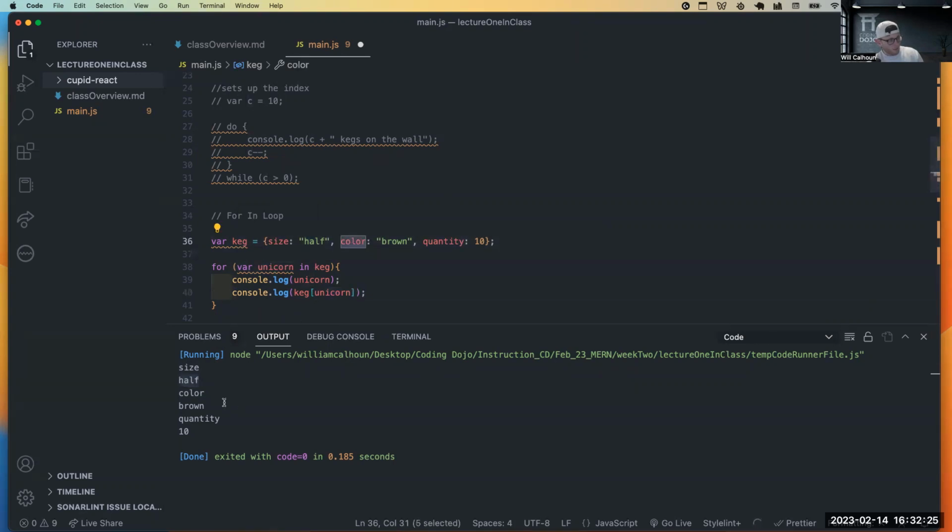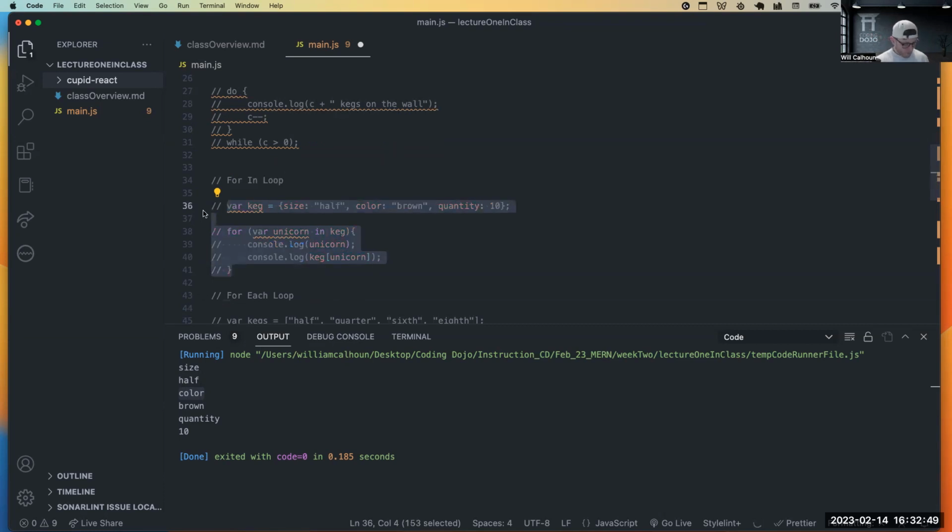Well, it's color. So here we get color. We go in, get its value of brown. It does that because this is the built-in functionality of the for in loop. We know that it will do that until the end of this object. So it'll go through all of my keys. And once that is done, that is its condition to break, to no longer do anything.